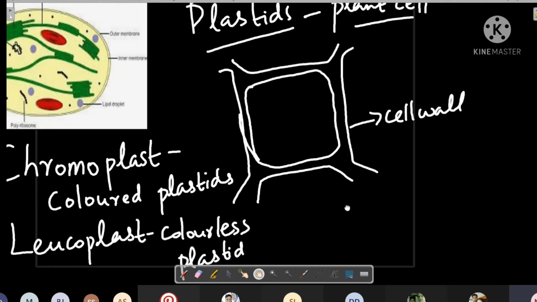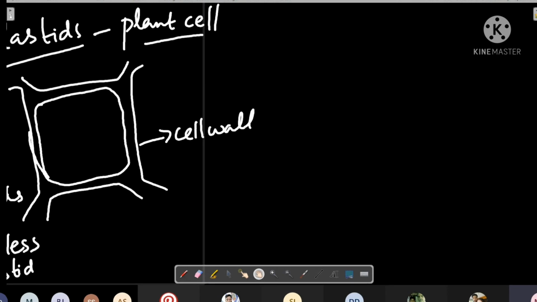When you draw the structure of plastid. Ma'am, in which language chromo is colored and leuco is non-colored, ma'am? I'll come to that. First, we will look at the structure.